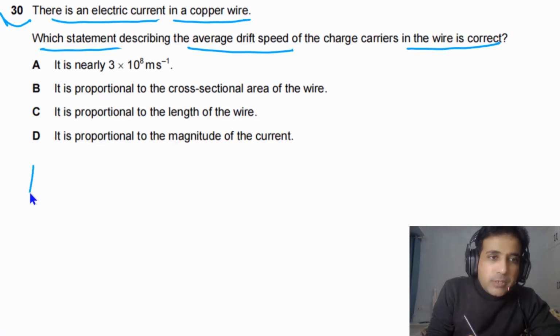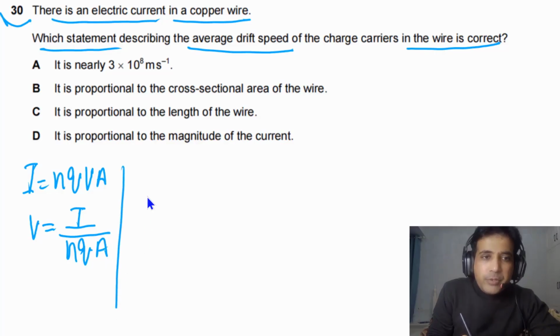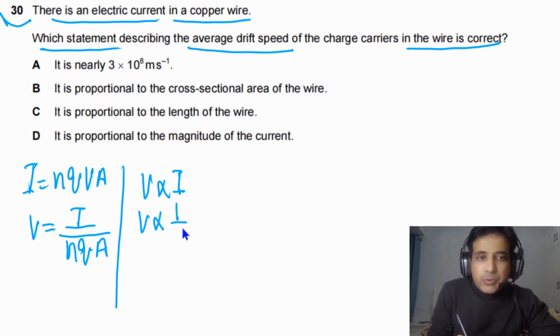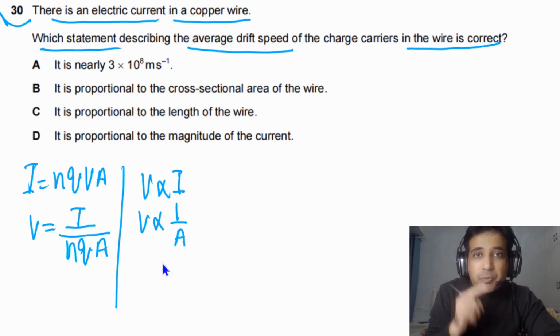So we can simply start with the transport equation. I is equal to nQvA, and v is the average drift speed. So we can make v the subject. We can write v is equal to I over nQA. And from here we can see v is directly proportional to current and v is inversely proportional to cross-sectional area. Now we can try to find out the best possible answer.